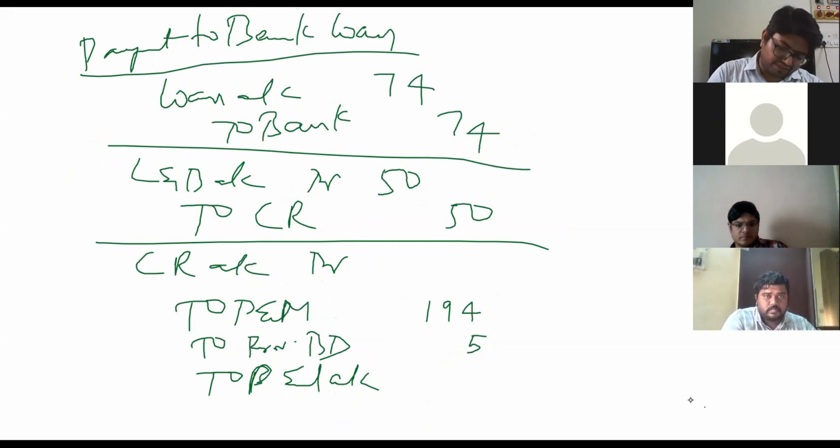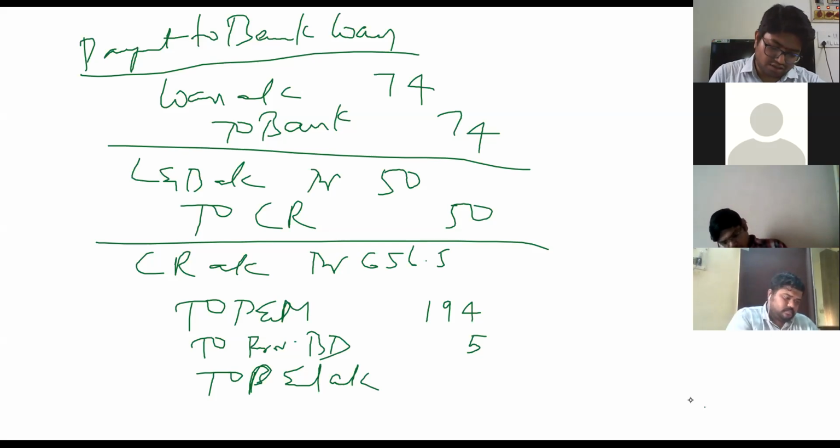Yeah, land and building 50. Okay, so total what I've got here is 656.5, of which I've consumed: plant and machinery is 196, 5 is provision for bad debts, and P&L I would utilize for the rest.